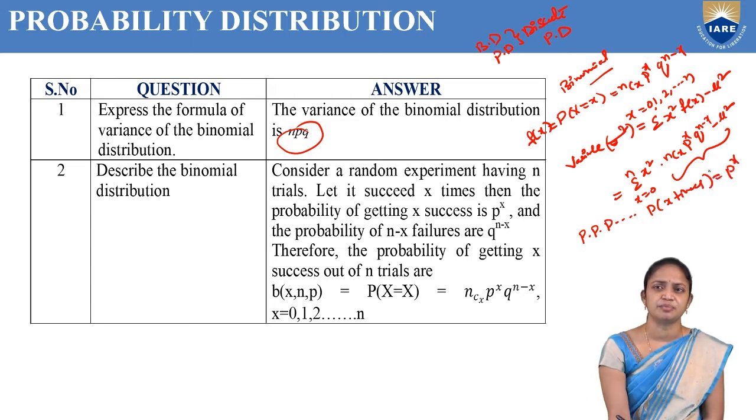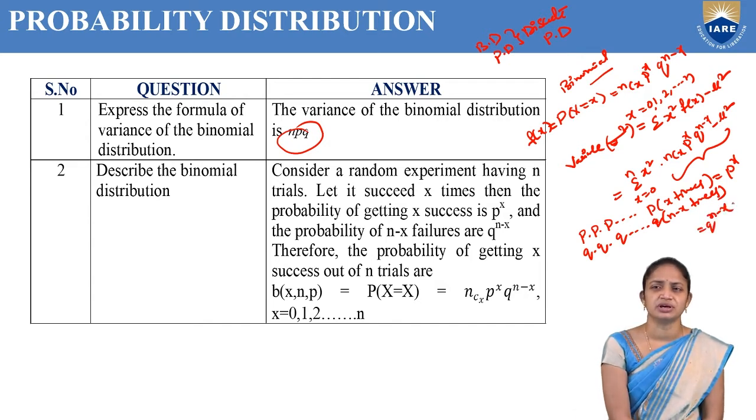The probability of getting n minus x failures is q into q, n minus x times, which is called q power n minus x.